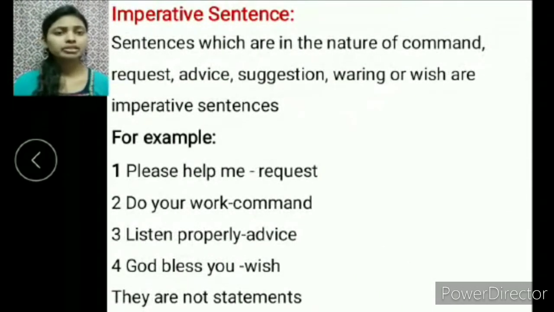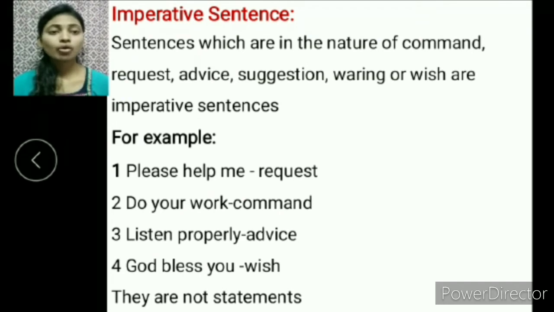Next, the imperative sentence. Sentences which are in the nature of command, request, advice, suggestion, wish or warning are imperative sentences. Please help me is a request. Do your work is a command. Listen properly is advice. God bless you is a wish. They are imperative sentences but not statements.